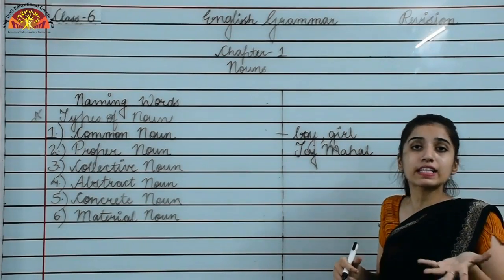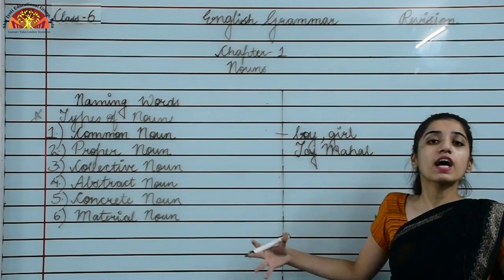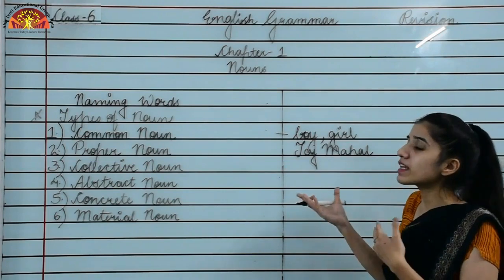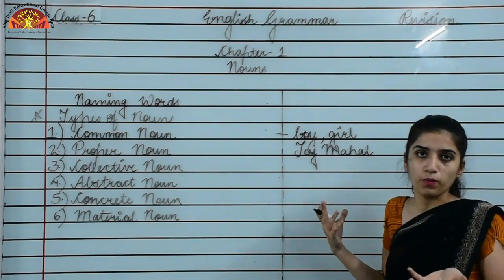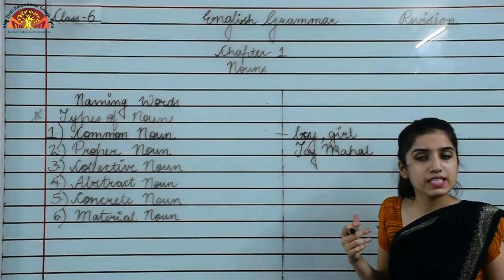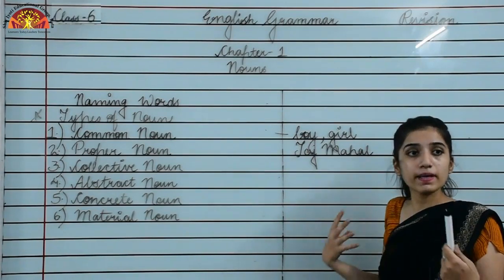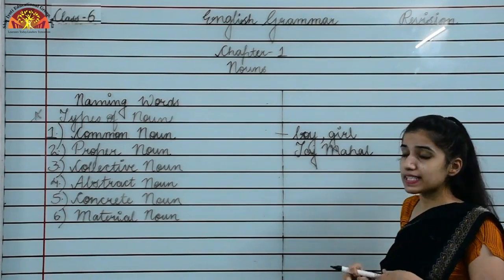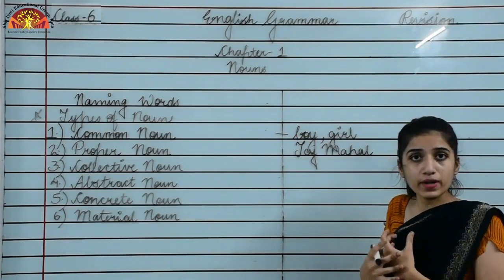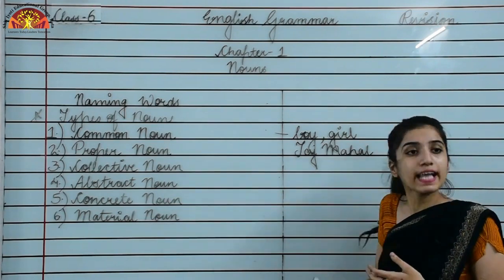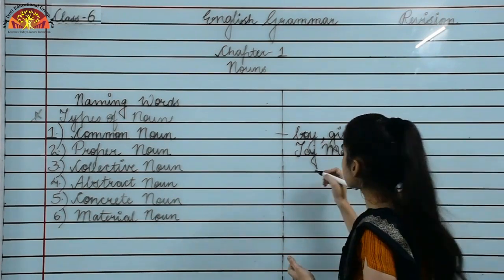Okay. Now moving to the third one, that is collective noun. What is a collective noun? As I told you, when we are representing a group of people, we say that these words are collective nouns. The examples I could say are a flock of sheep, an army of soldiers, a gang of thieves, a fleet of ships. So these are examples of collective noun. So I am writing some examples.